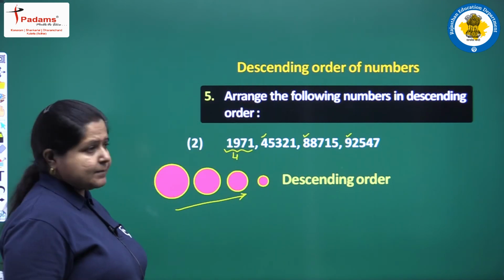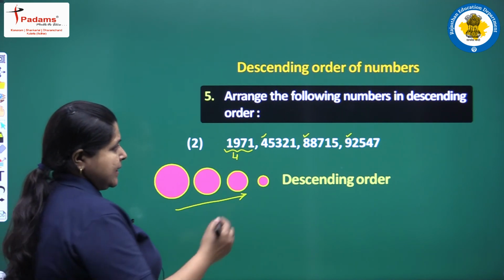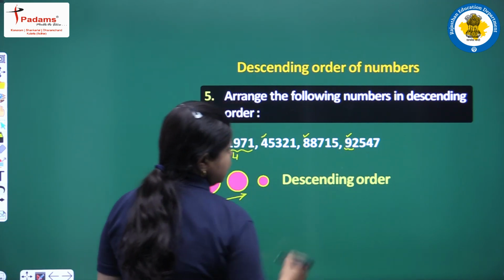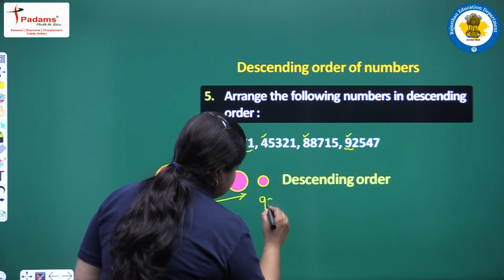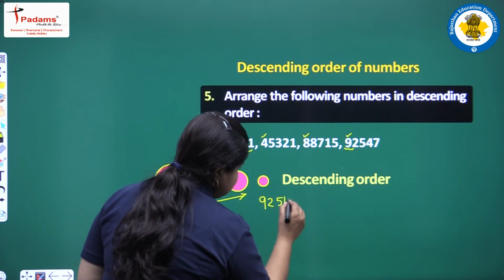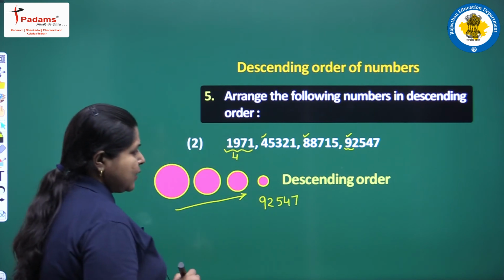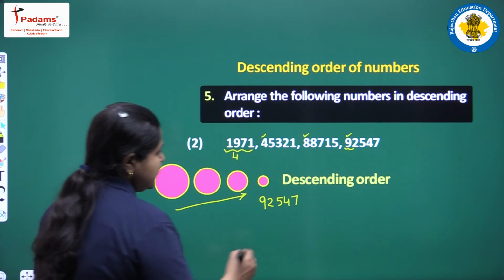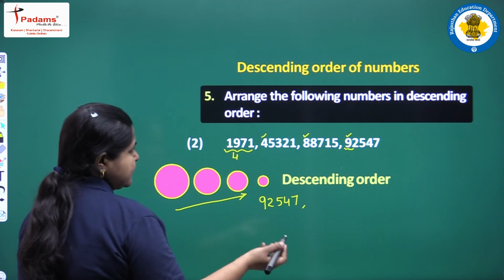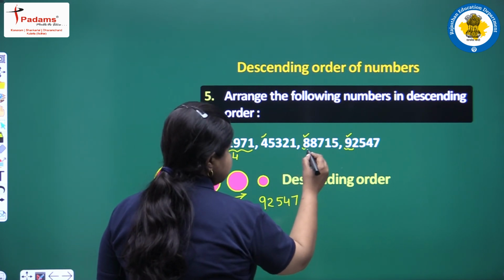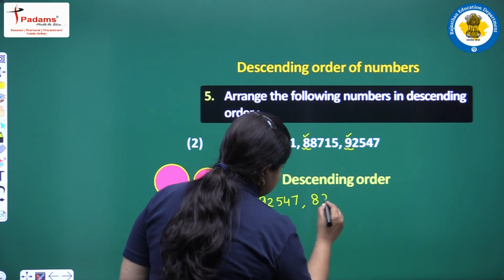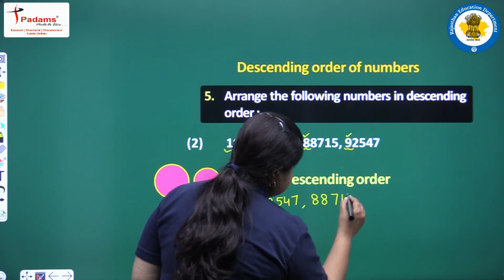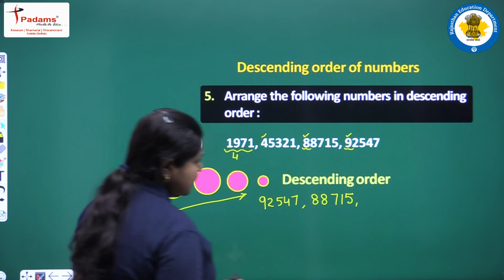place value, first place value which has been shown, it is the greatest one, 9. So, this number will come first, 92,547. Then we will have the next greater number, which is, yes, this 8 is showing us that 88,715 will be the next greater number.